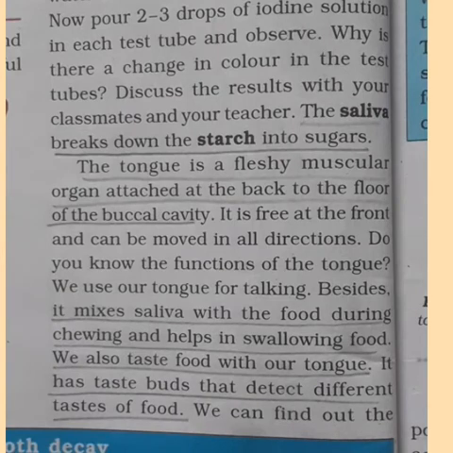Next we have to study about the tongue. The tongue is a fleshy muscular organ which is attached at the back to the floor of the buccal cavity. Of course, at the front it is free and we can move our tongue in all directions.